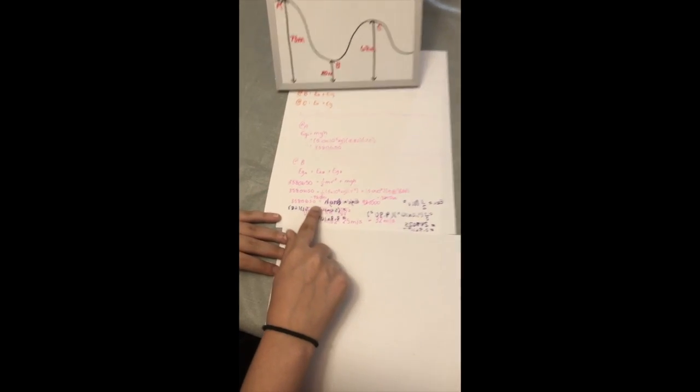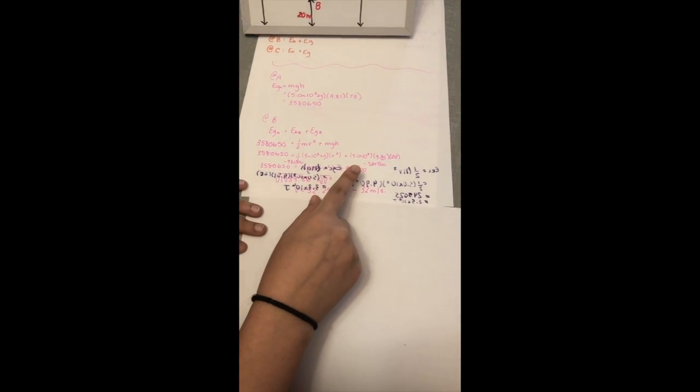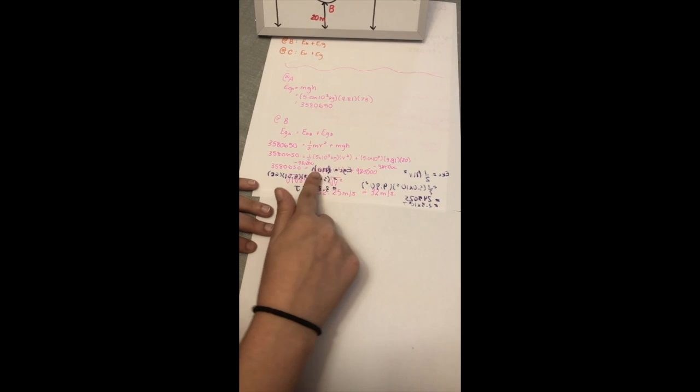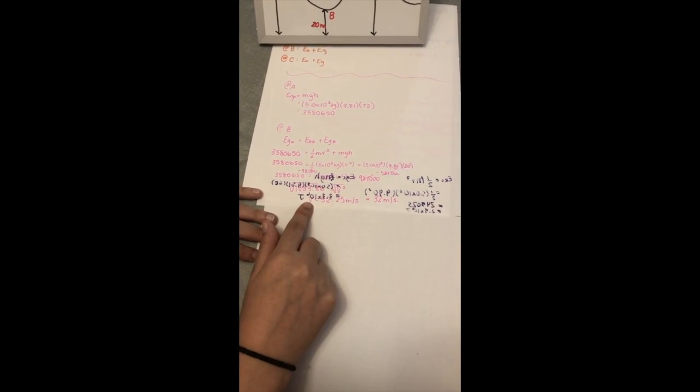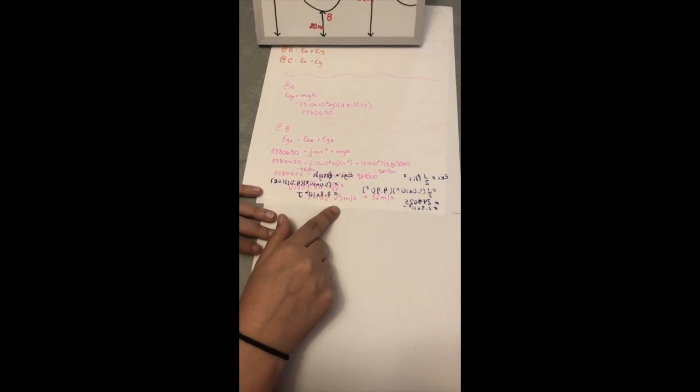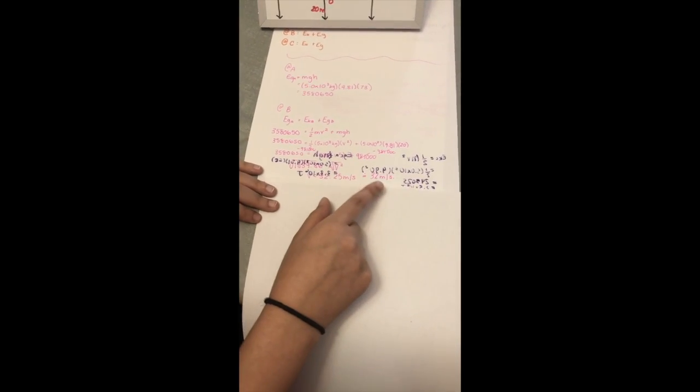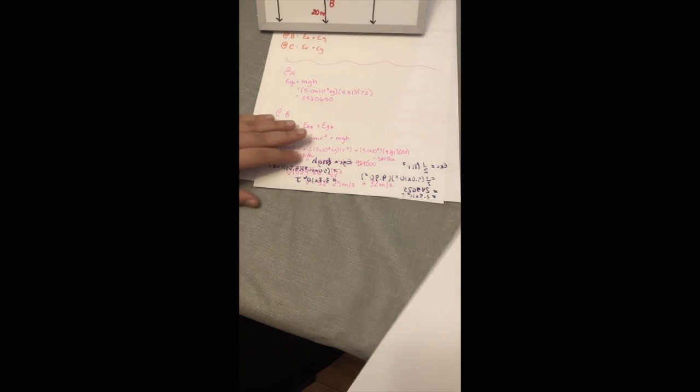So we sub everything in, and we isolate for v squared. We square root that, and then we come to the conclusion that the velocity at this point is 32.25. Since it's 2 sig digs in the question, we round that to 32 meters per second.